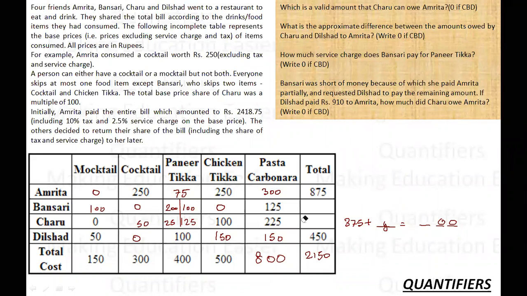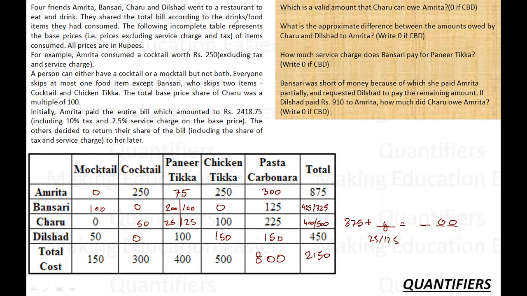In one case, the total amount paid by this person can differ. So 375 plus 25, he is paying either a total of 400 or a total of 500. These are the 2 possibilities for him. So he is paying either 25 or 125, so the total of 400 or 500. Similarly, the other person is paying a total of 100, 225, 325 or 425. These are the 2 possibilities with him.